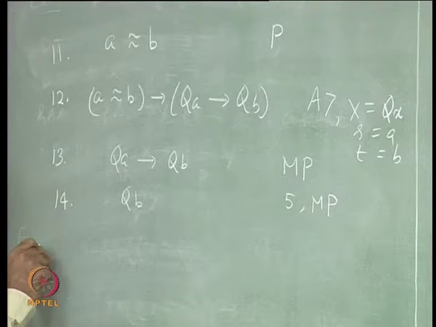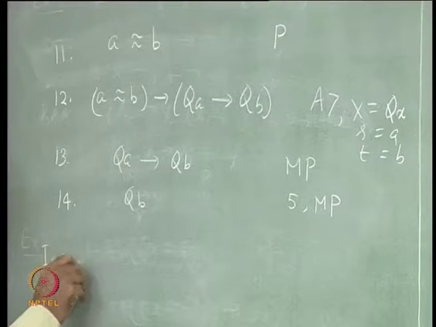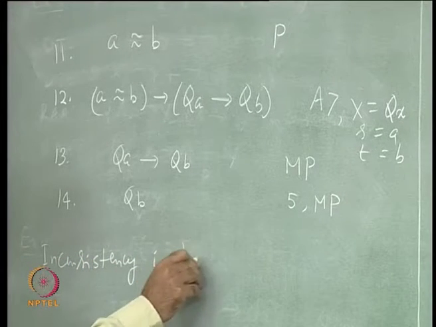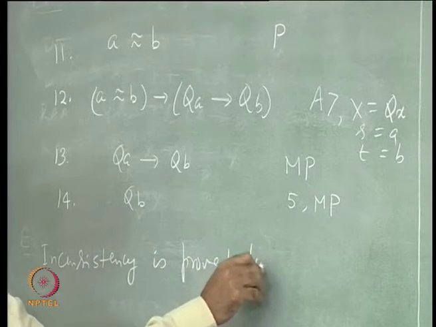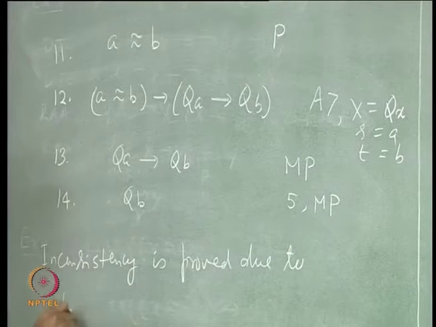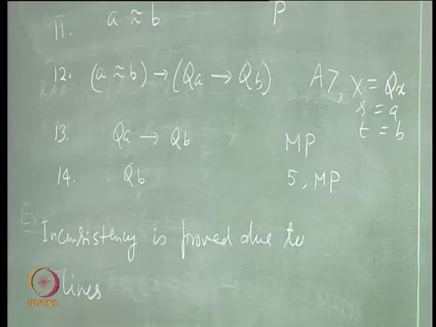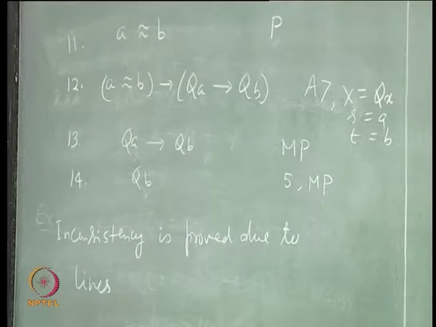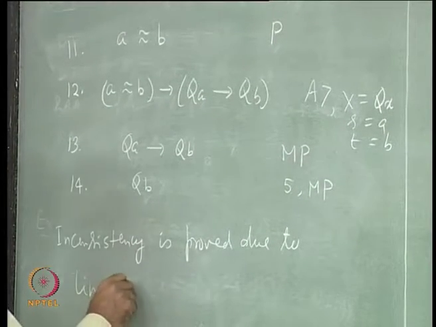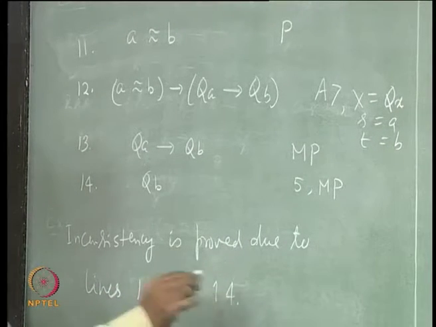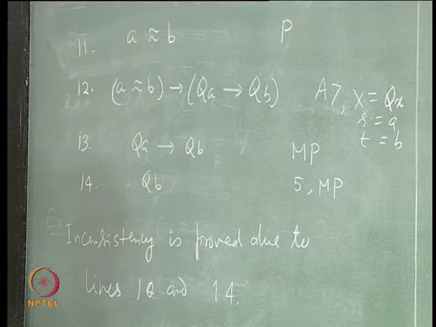So, inconsistency is proved due to formulas in lines not QB is in 10 and 14. Clear? So, it is easy now how the proofs will be going.